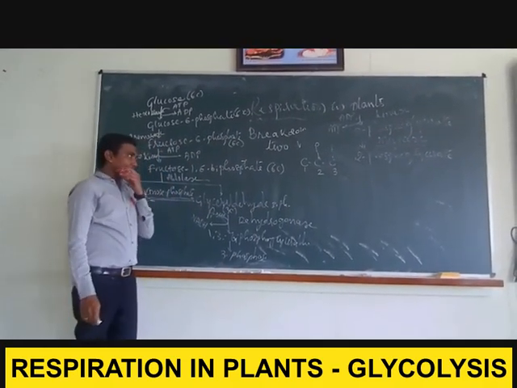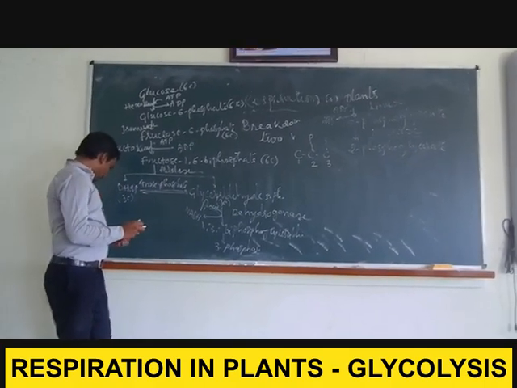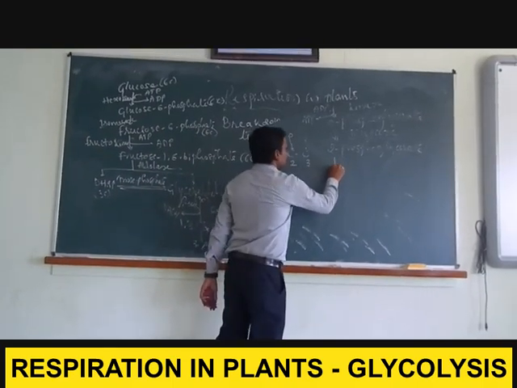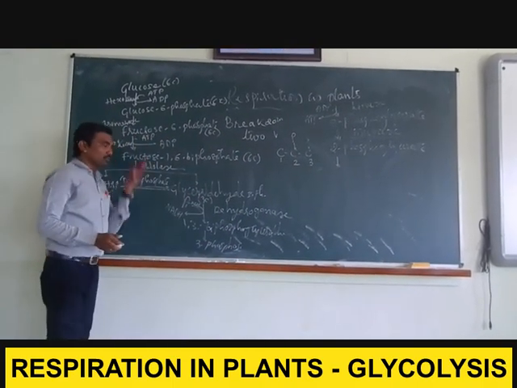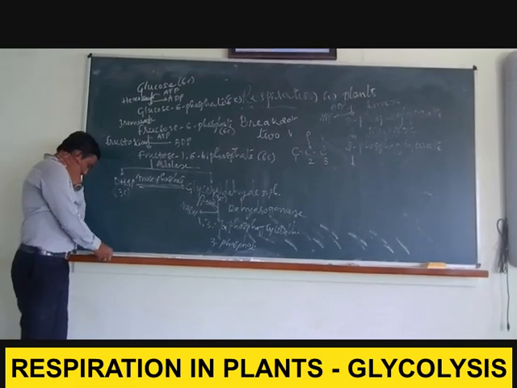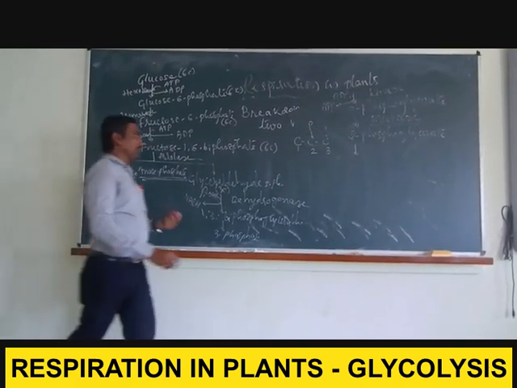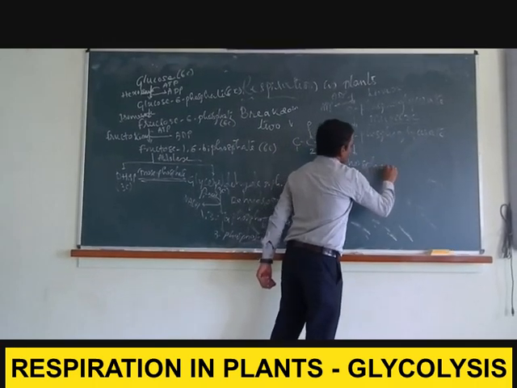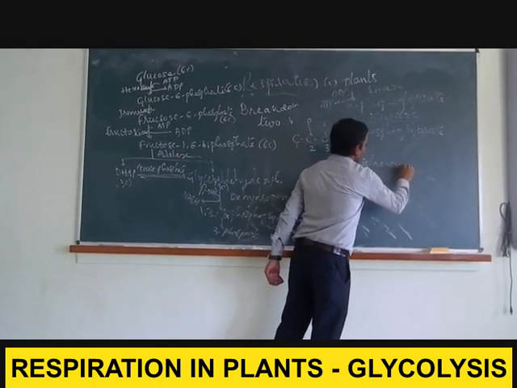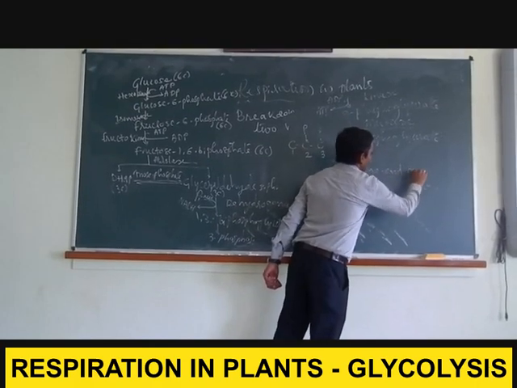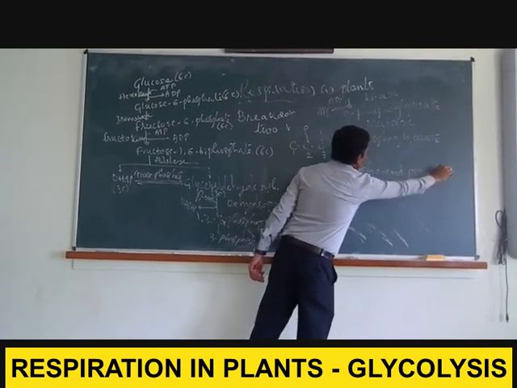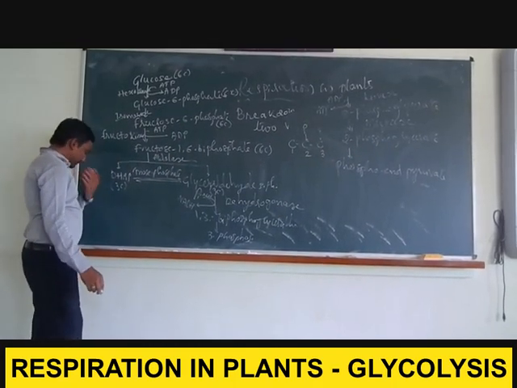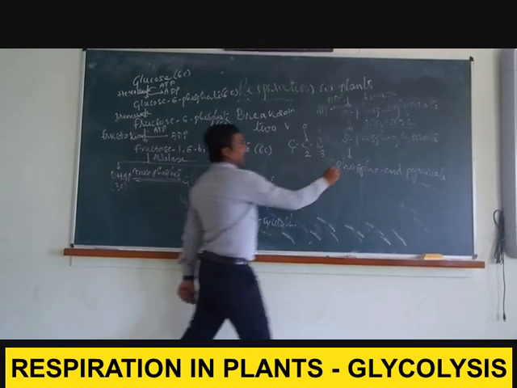Then the 2-phosphoglycerate is converted into phosphoenolpyruvate. This conversion is mediated by an enzyme called enolase.